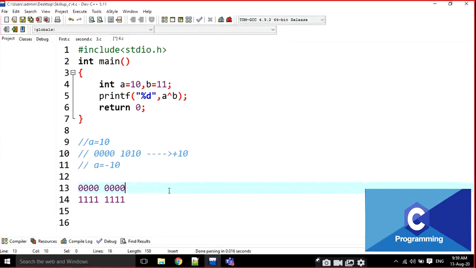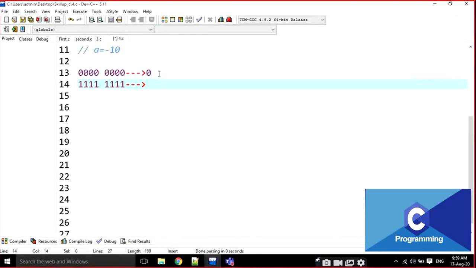What is the decimal value for this one? 8. 1 byte maximum, right? A character is 1 byte. 0 to what?